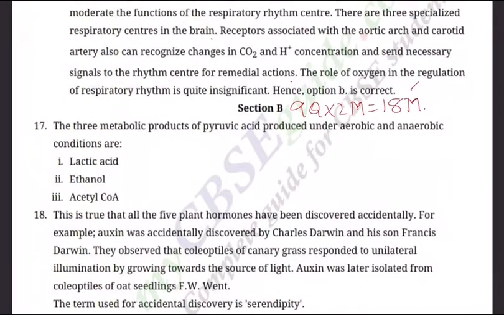So the answers are: the 3 metabolic products of pyruvic acid produced under aerobic and anaerobic conditions are: 1. Lactic acid, 2. Ethanol, 3. Acetyl-CoA.